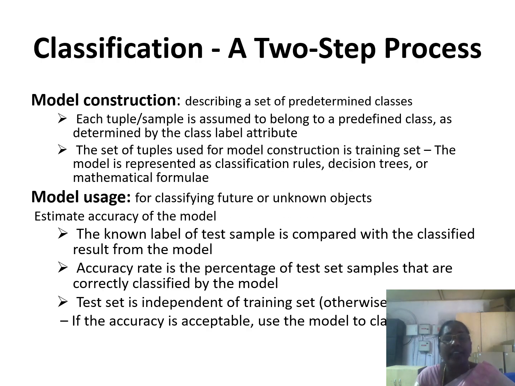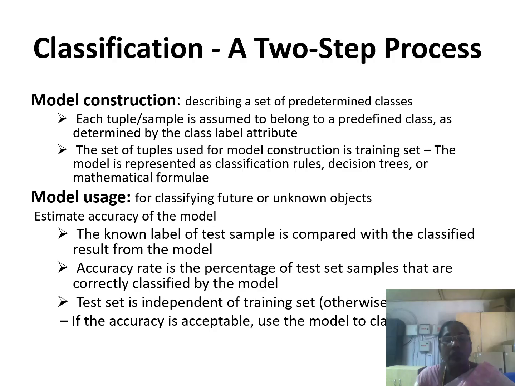Classification actually consists of only a two-step process. Step one is called model construction, and step two is called model usage. Model construction means we give as input a training data set. The training data set belongs to predefined classes. The data set consists of a set of tuples, and each tuple is represented by a set of attributes, maybe A1, A2, A3, ..., AN, or X1, X2, X3. It also contains the class label.